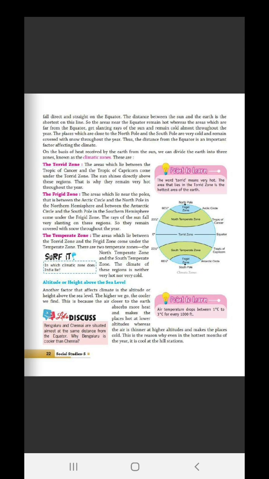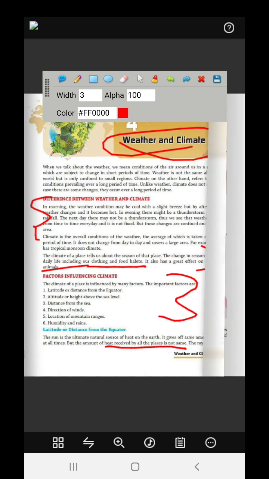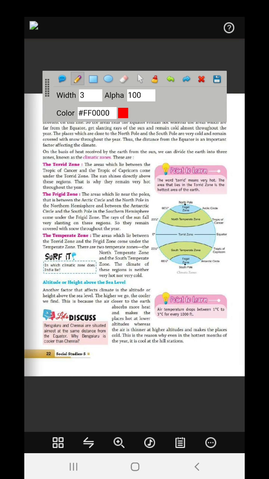Frigid zone: the areas which lie near the poles, between the Arctic Circle and the North Pole in the northern hemisphere, and between the Antarctic Circle and the South Pole in the southern hemisphere, fall in the frigid zone. The rays of the sun fall slanting on this region, so it remains covered with snow throughout the year. Now, the areas which lie between the torrid and the frigid zones come under the temperate zone. There are two temperate zones, north and south, you can see over here. The climate here is neither too hot nor too cold.